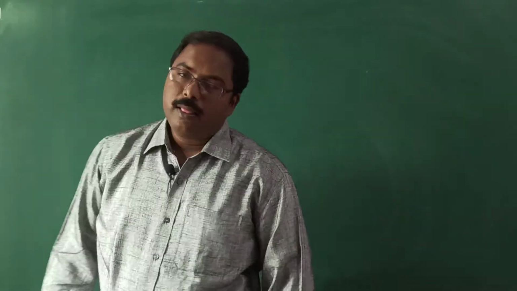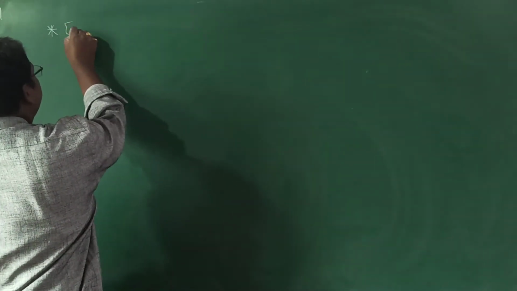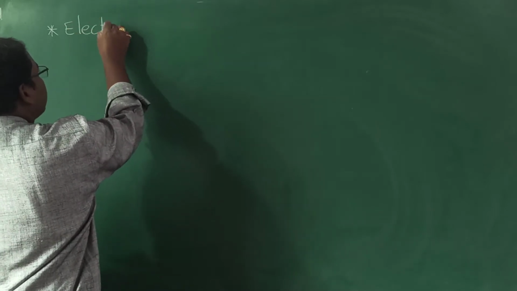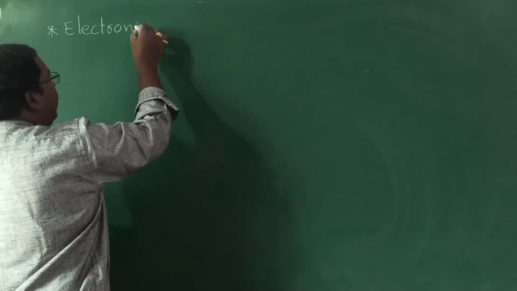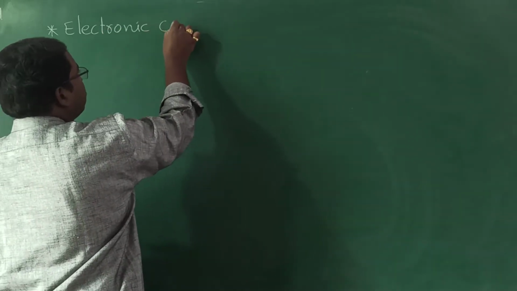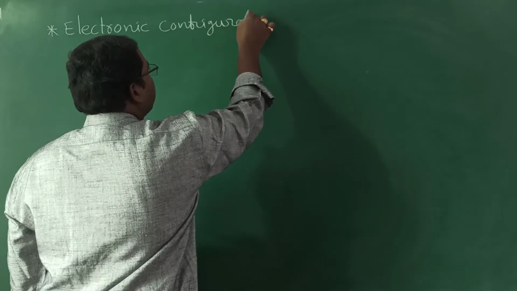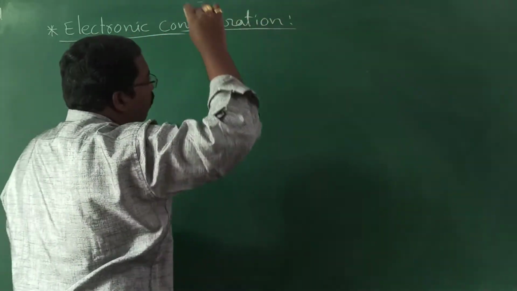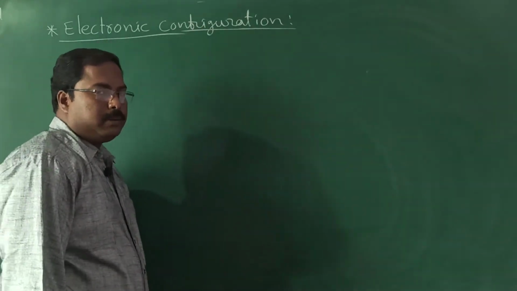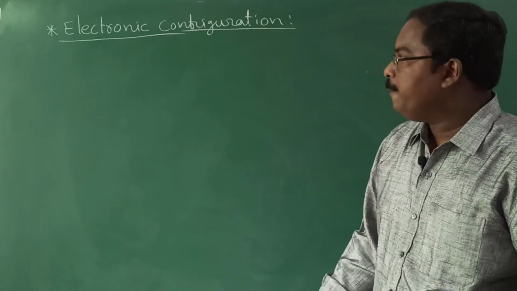Now after learning all these, let us discuss electronic configuration. Electronic configuration means representation of electrons in the orbitals.